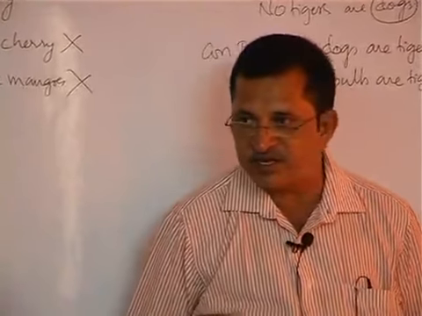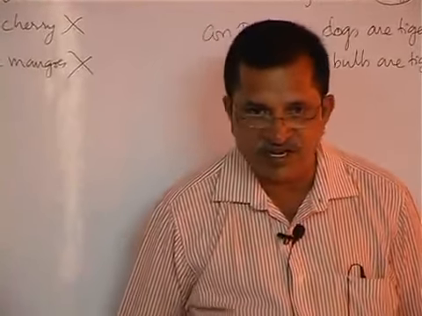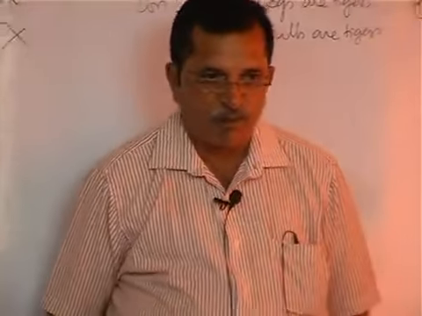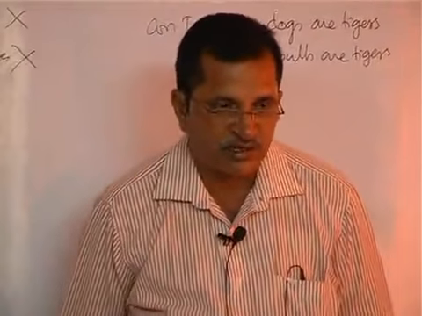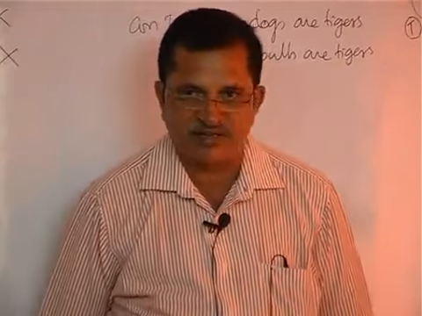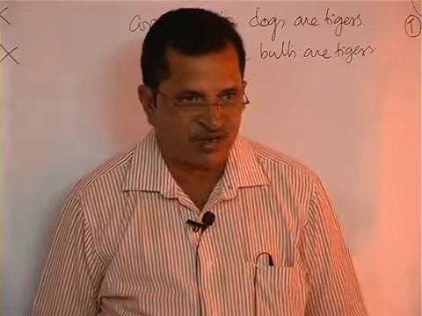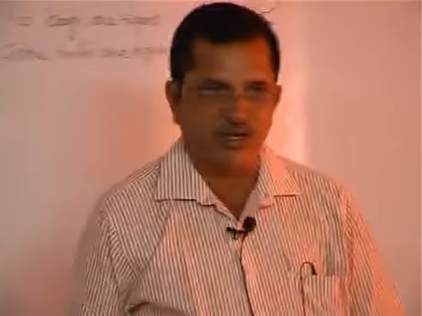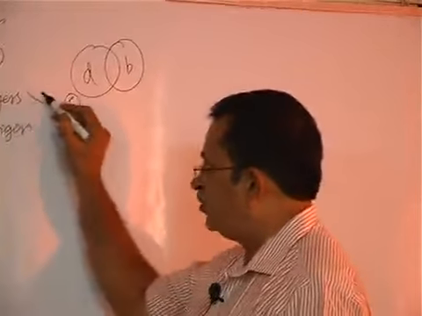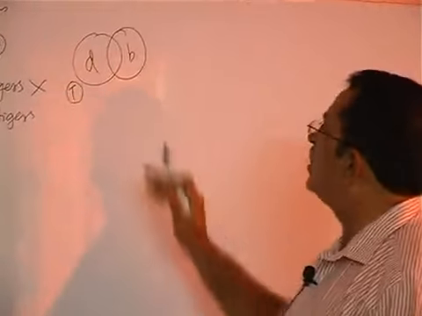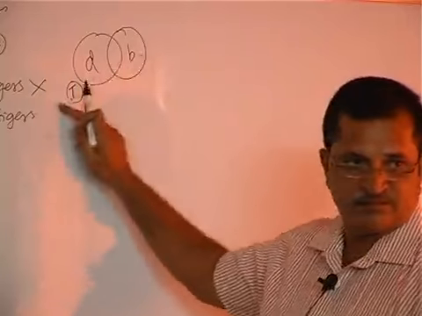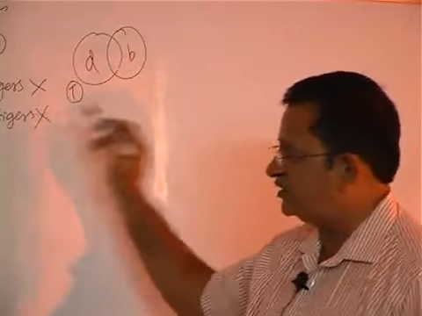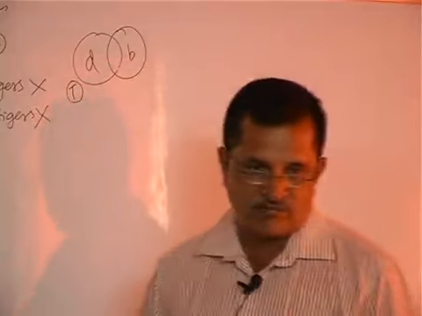No boy is intelligent means no intelligent is boy. No boy is girl. None of the boys is converted into girl. Will it imply that no girl is boy? Girls are not converted into boys? Maybe. We don't know. So this conclusion will not follow. Some bulls are tigers. Here also it will not follow. So, both will not follow.